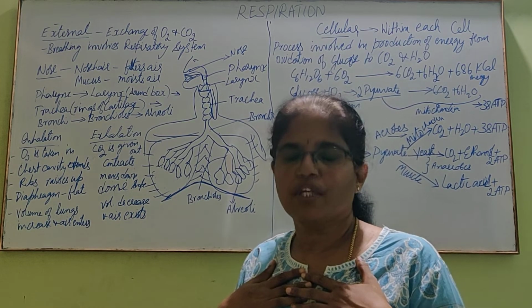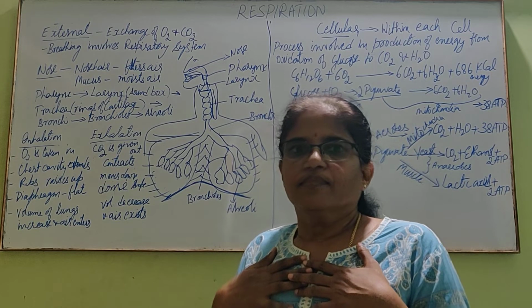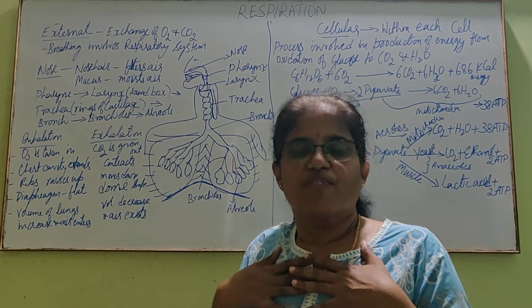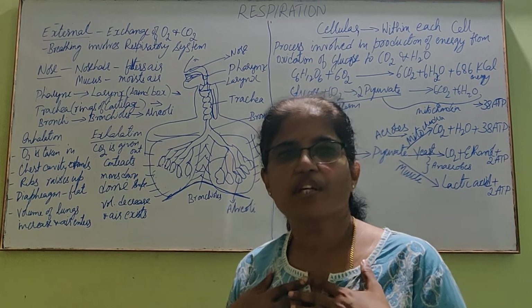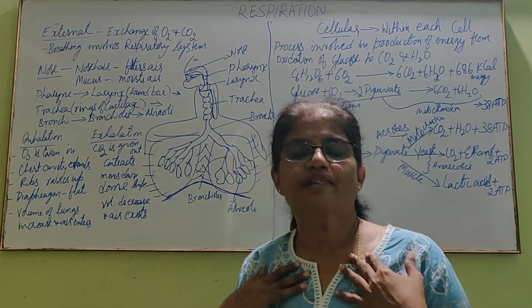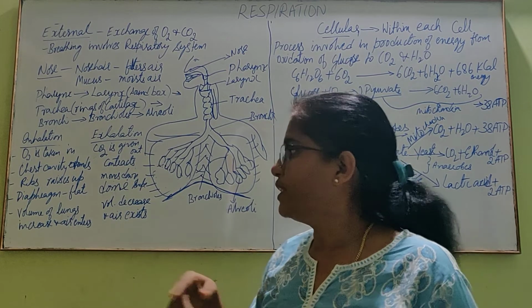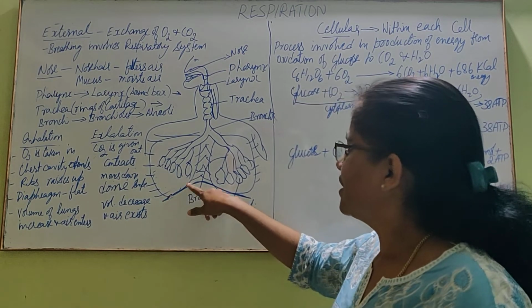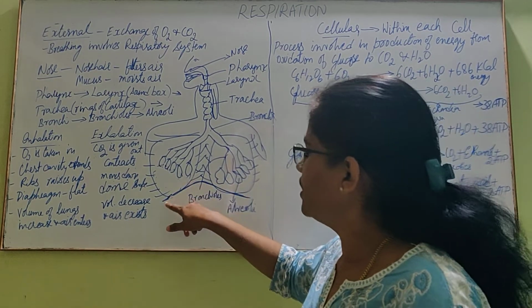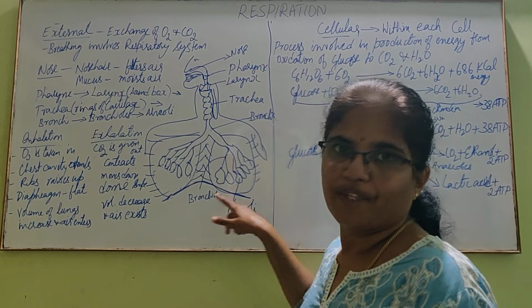Ribs, when we breathe in, the ribs lift up. They come forward. Whereas when we exhale, the rib cage comes down. Similarly, there is a diaphragm. This is a muscle tissue present below the ribs.